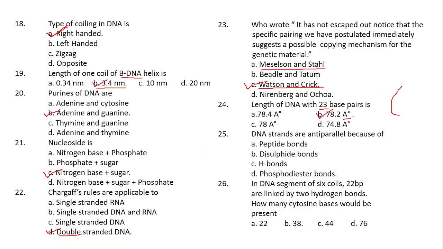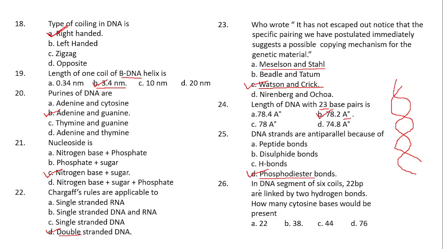The DNA strands are formed with long chains of polypeptides. Yes or no? So these polypeptides are formed with the help of what? The phosphodiester bonds. The polynucleotide chains are formed by phosphodiester bonds. Due to the presence of phosphodiester bonds between the nucleotides, what will happen? The DNA strands will be running in anti-parallel direction to each other. That means one will be running from 5 dash to 3 dash direction and the other one will be running from 3 dash to 5 dash direction.